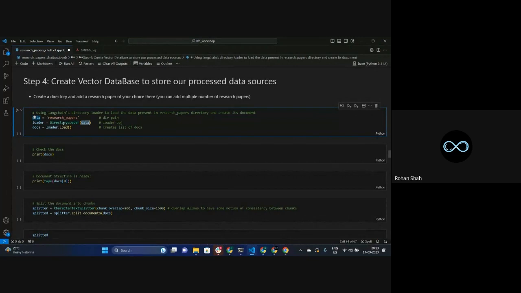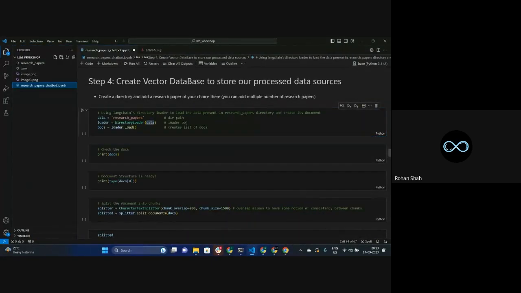You can use different loaders. It's not a big problem, but I have used this specific one to load my data. The directory name is research_papers. And then I'm creating this loader object with respect to that, and then I'm using this .load method to actually load this data into documents.